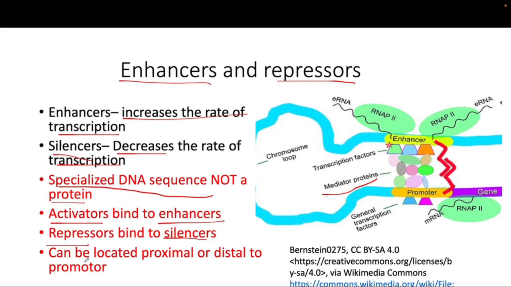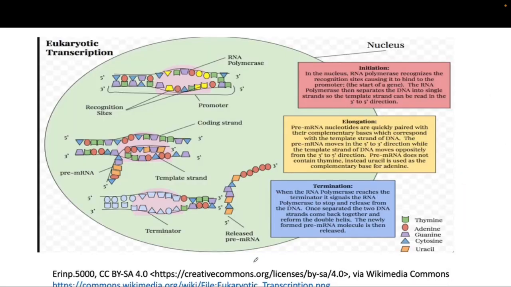So an important concept is that they are located proximal or distal to the promoter region, whereas the promoter is always located proximal to the gene that will be transcribed. Okay, so very important concept to know. Okay, so this is just a summary slide that I may put here.